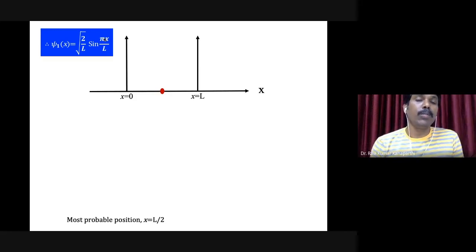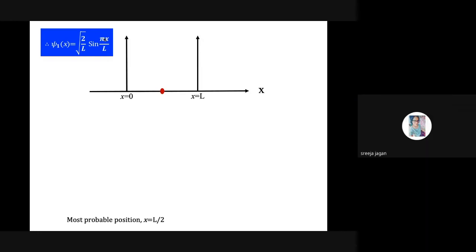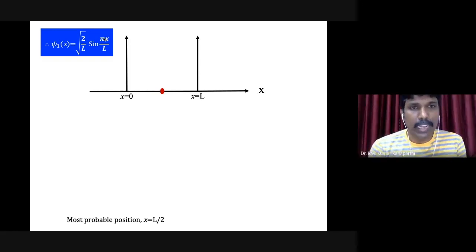Sine 0, it is 0, right? Similarly, if x is equal to L, what is the value of psi 1 of x? 0 again. So at x is equal to 0 and x is equal to L, the function psi 1 of x is going to be 0, isn't it?